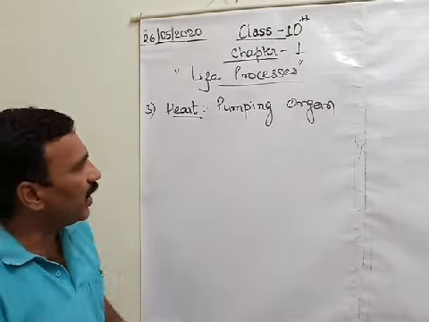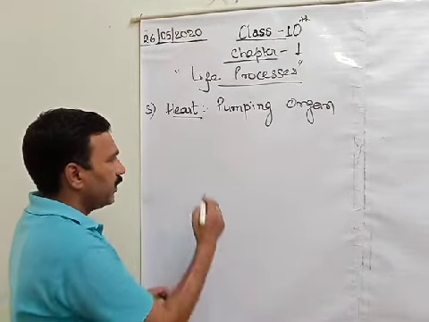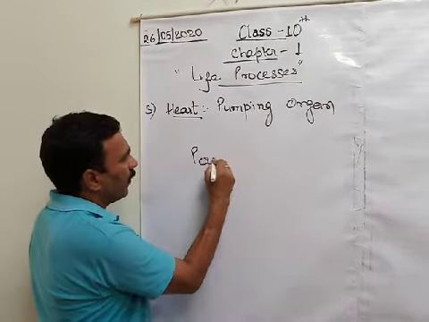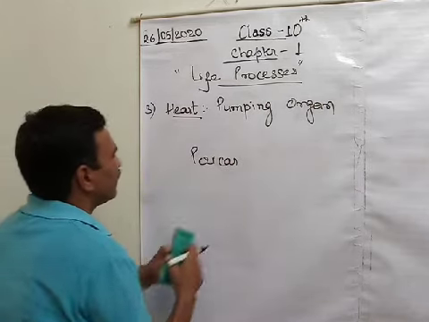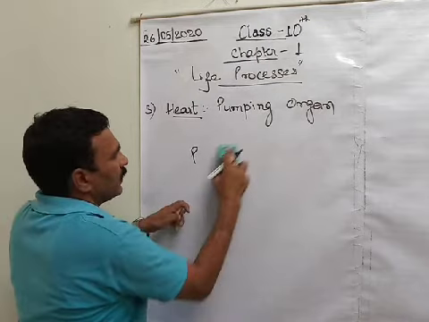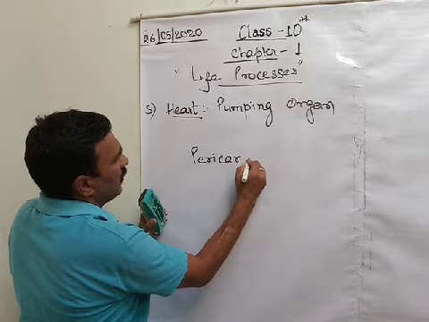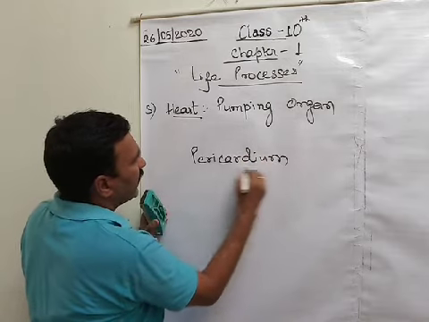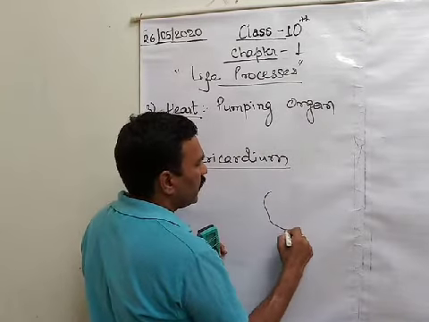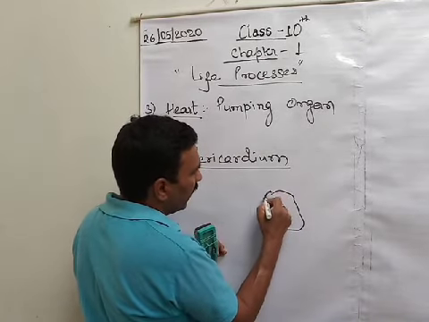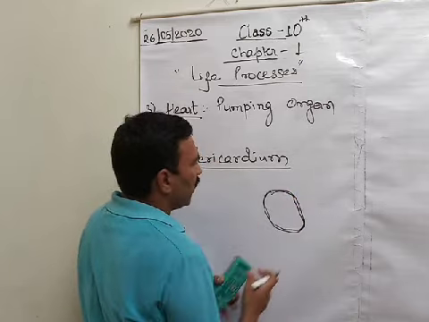Moreover, this heart is enclosed by a sac-like structure called the pericardium. Suppose this is your heart. This pericardium is a sac-like structure which surrounds the heart.